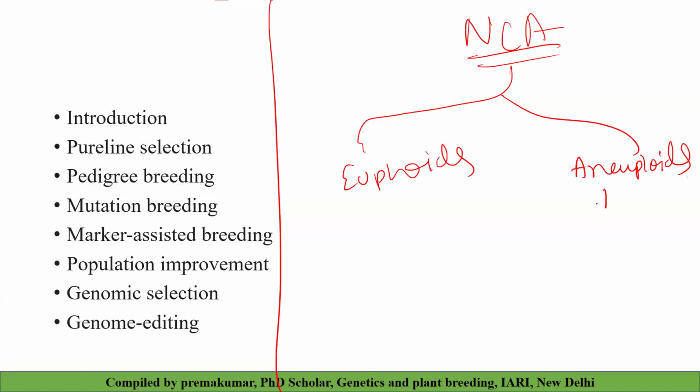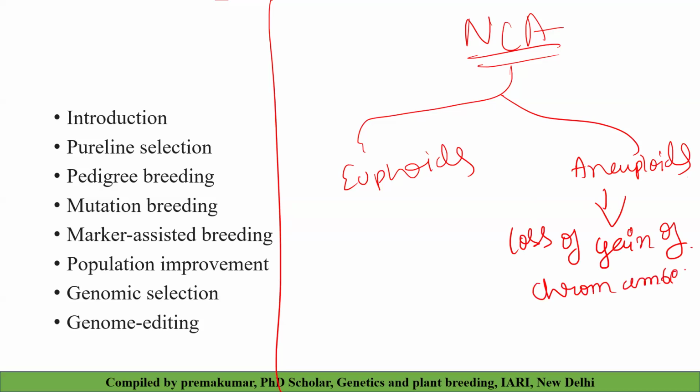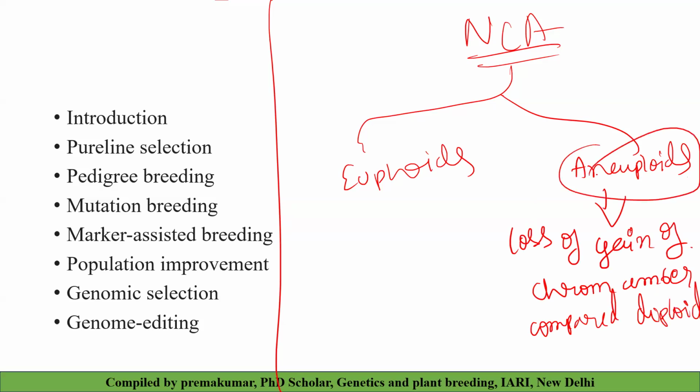Aneuploid means the loss or gain of a chromosome number when compared to your diploid complement. Please remember this definition of aneuploids. Many times it is asked in the exam.